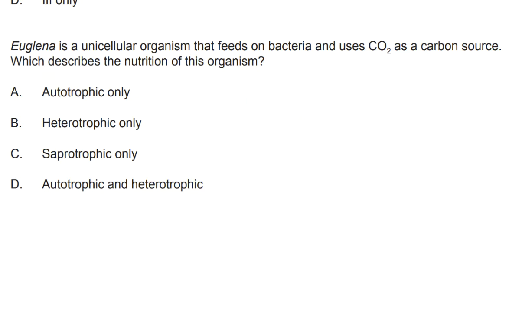Euglena is a unicellular organism that feeds on bacteria and uses CO2 as a carbon source, which describes the nutrition of this organism. Since it feeds on another living organism that's not autotrophic, we know that it's going to be heterotrophic. But it also uses carbon dioxide, inorganic carbon, as a carbon source. And by definition, an autotroph is an organism that uses inorganic carbon to create organic carbon.